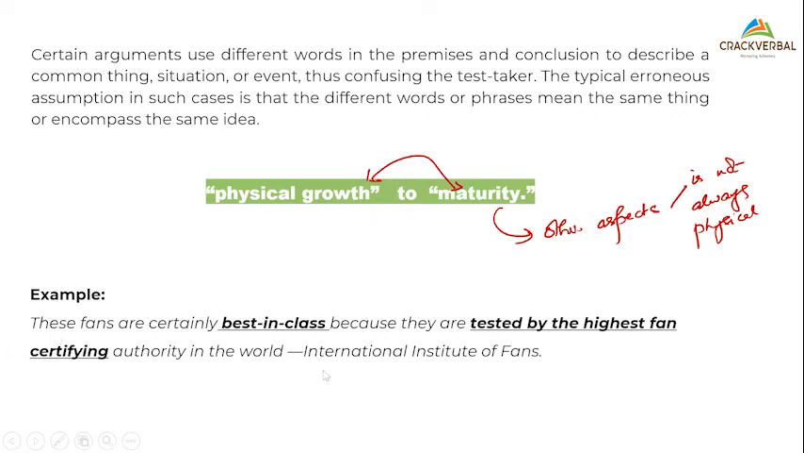Now look at this example. These fans are certainly best in class. Good, great. I'm calling it best, high intensity, because they are tested by the highest fan certifying authority. Can you tell me what the problem is? What am I assuming? What is the error in my assumption?